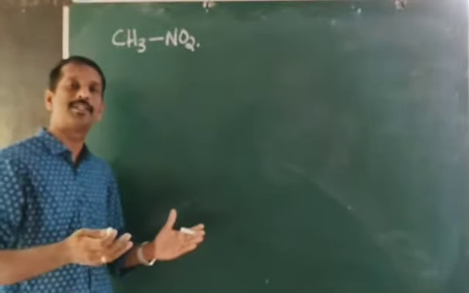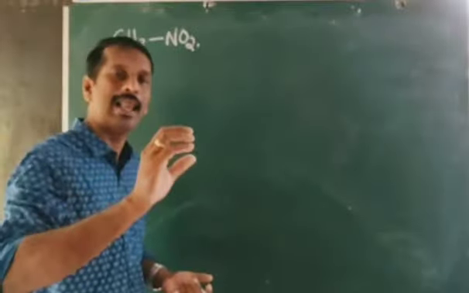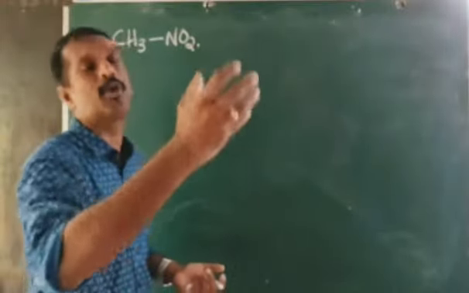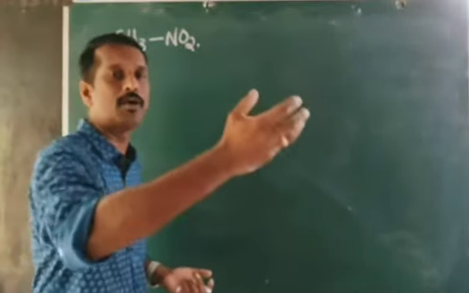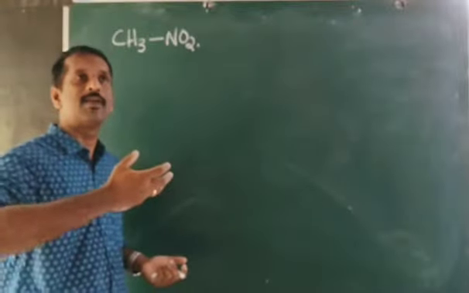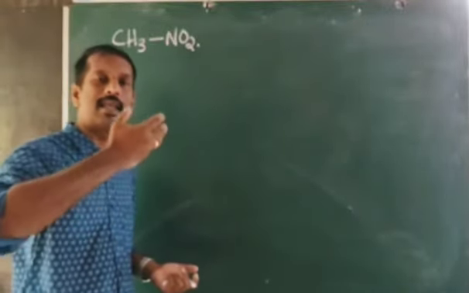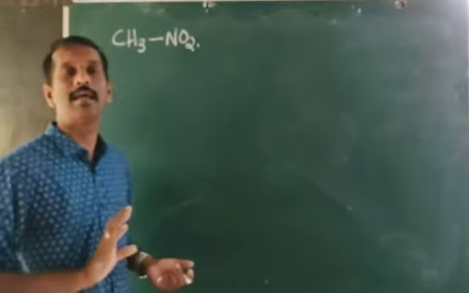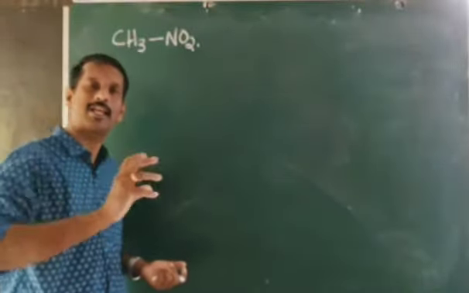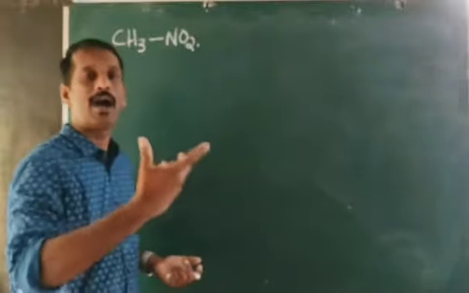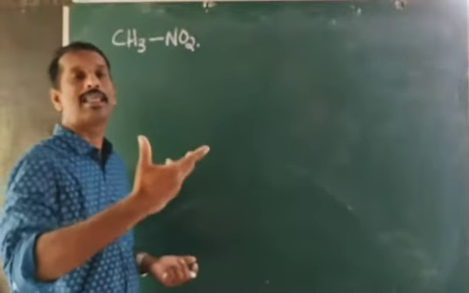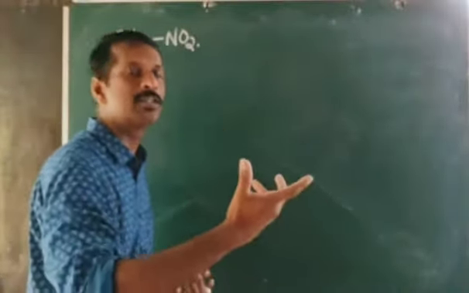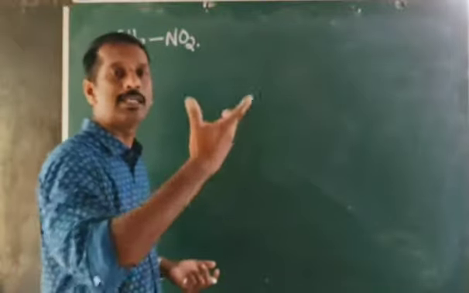What do you mean by acidic nature? That means nitroalkane can displace a proton. It can produce H plus ions, or you can see that when nitroalkanes react with a base, they can form salt and water. That means nitroalkane can generate H plus ions. Why or how can the nitroalkane produce H plus ions? What is the reason to produce H plus ion?